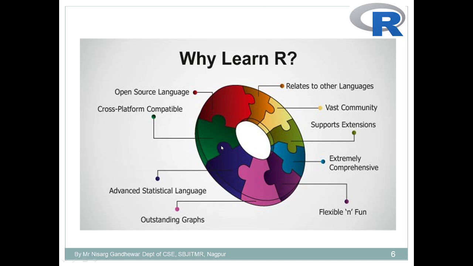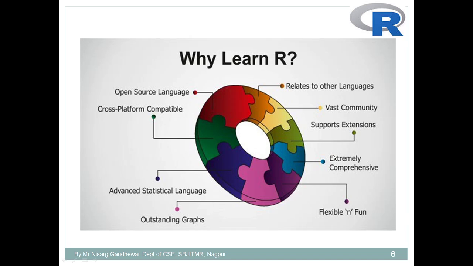R is an open source language. You don't have to pay anything to use this particular language. Then it's cross platform compatible. It can be used with Windows, Linux or Mac platforms. Then it is an advanced statistical language. It has many packages and many functions available that are used for statistical purposes. Then outstanding graphs: by using R you can visualize your data in a proper manner using different kinds of graphs. Then it is flexible in nature and extremely comprehensive.